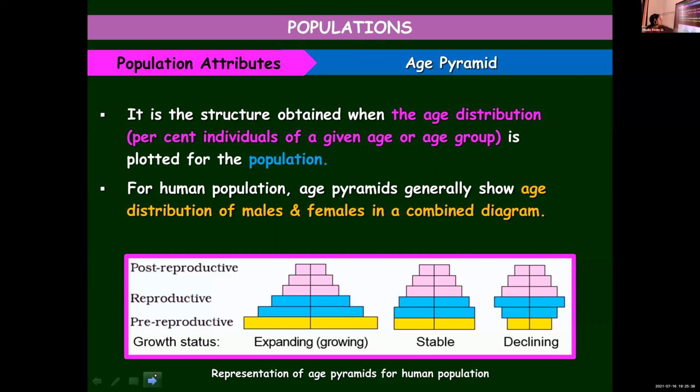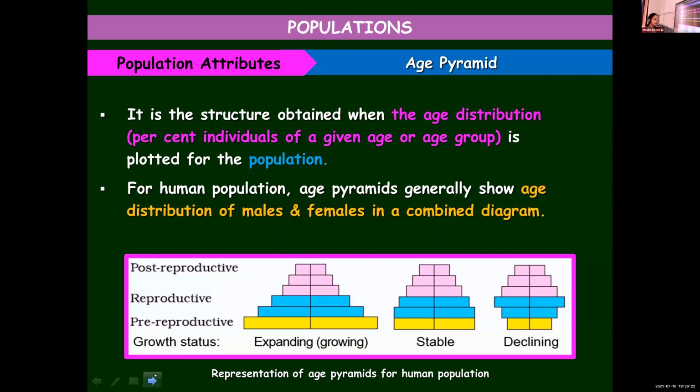And what is an age pyramid? An age pyramid is a structure you get when you plot the age distribution for a given population. It is different for different populations. Age distribution means the percentage of individuals belonging to different age categories or age groups. And in the case of the human population, when you plot age pyramids, it's a combined diagram. Separate age pyramids are not prepared for males and females. The only criterion used is the age group and not the gender.